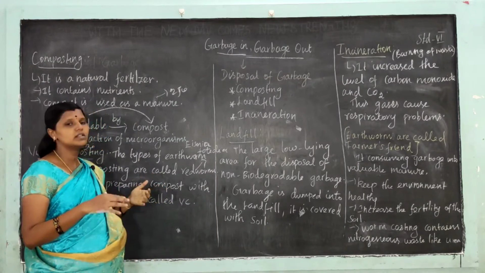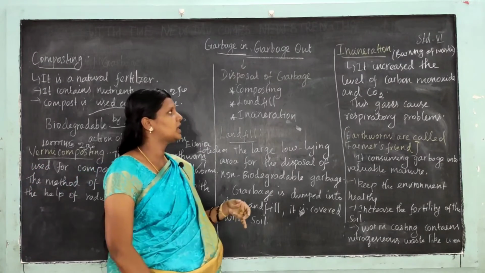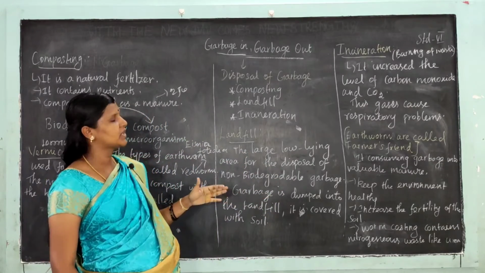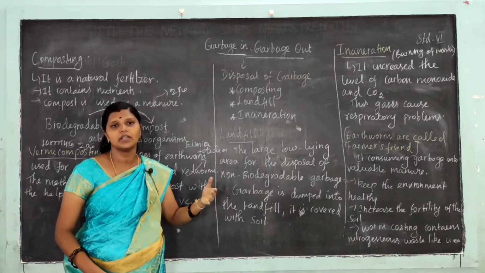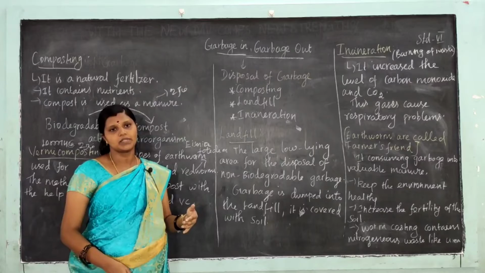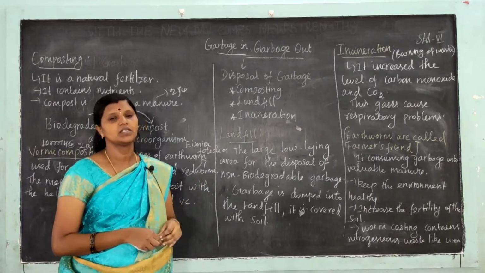It is covered with soil. What is meant by incineration? Burning of waste, which releases gases like carbon dioxide and carbon monoxide. This will cause respiratory problems. These are the important methods of disposal of garbage.